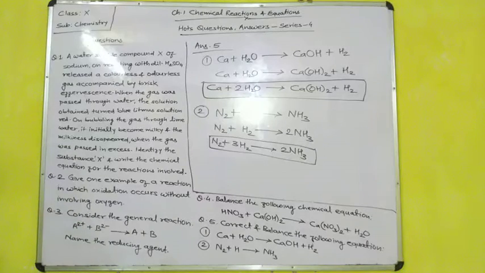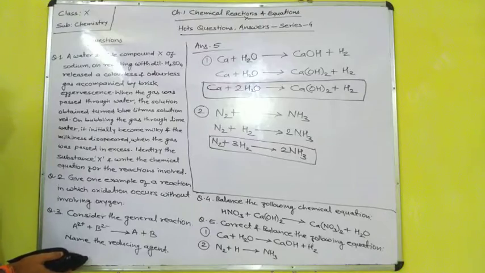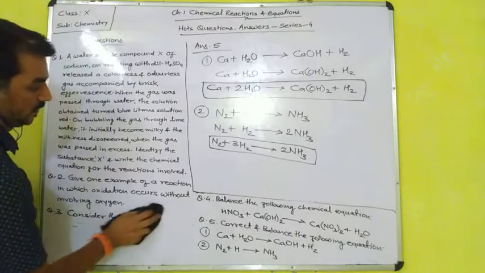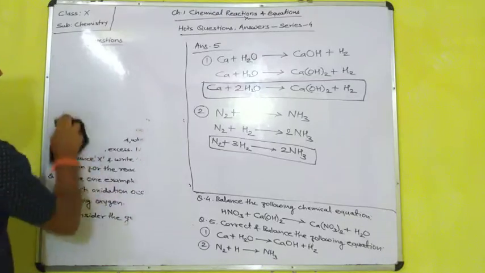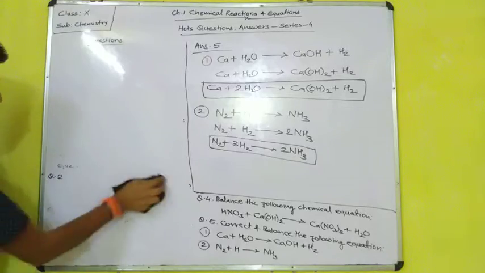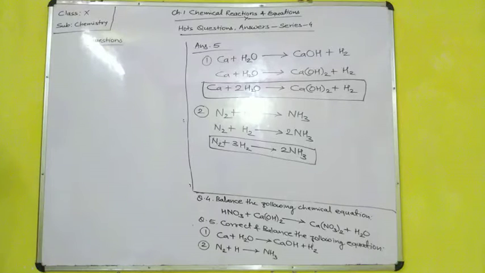Now 1 or 2 more questions are there in which you may face difficulties. I am writing the answer beside the question. Question number 6: predict the oxidizing agent and the reducing agent in the following reaction.